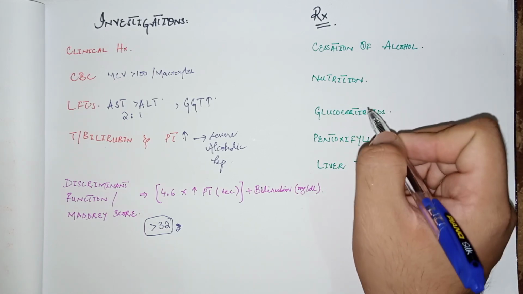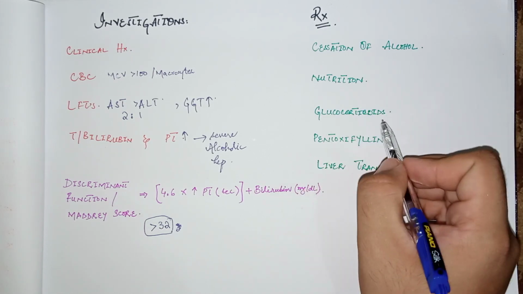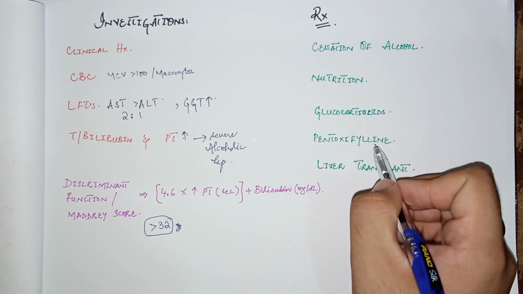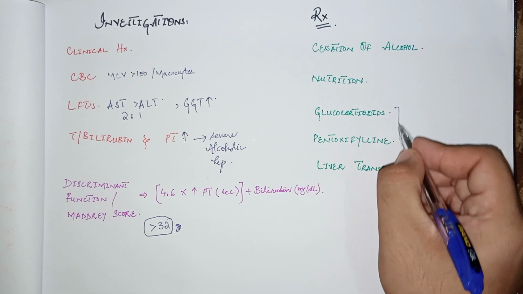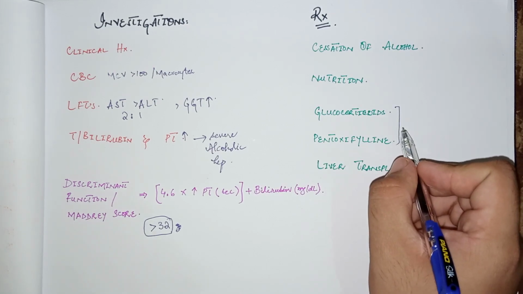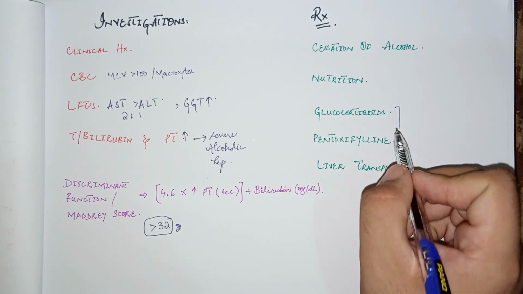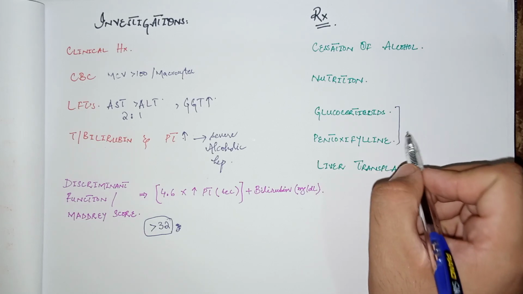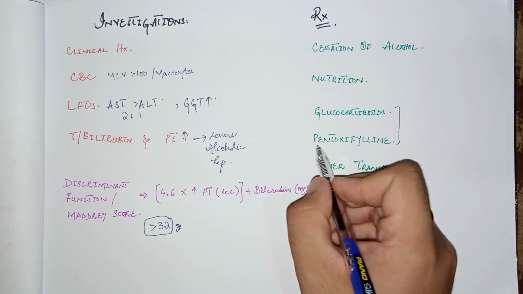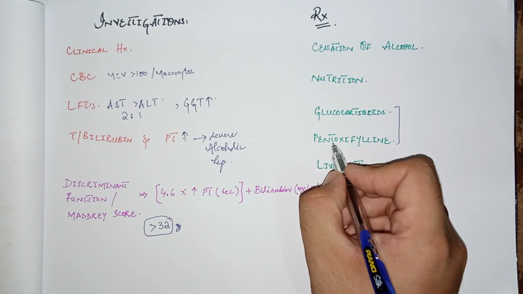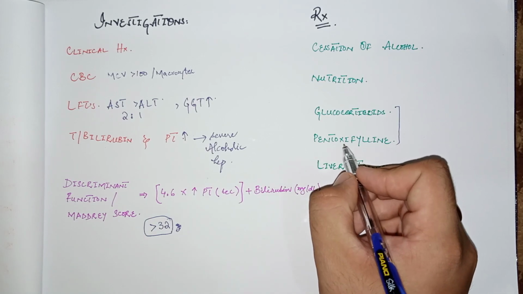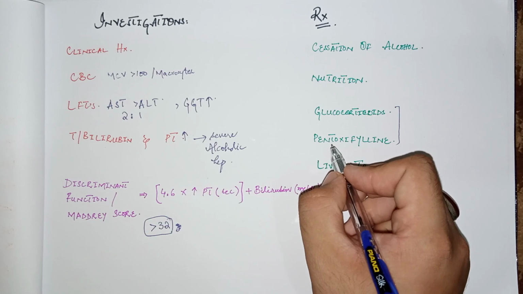Some patients are given trials of glucocorticoids as well as pentoxifylline. But both these drugs only improve the condition, and they do not improve the survival of the patient. Pentoxifylline is basically a tumor necrosis factor antagonist. It is a blocker of tumor necrosis factor.